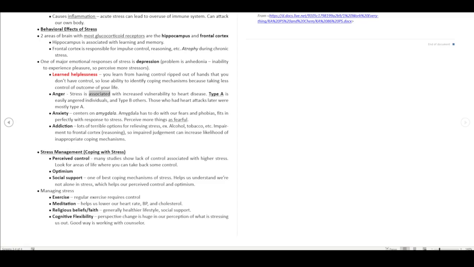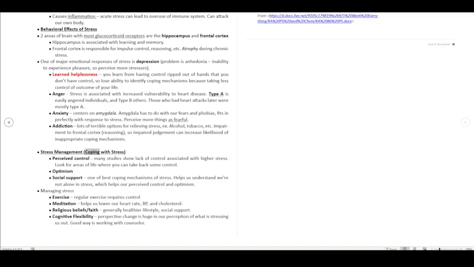Anger: stress is associated with increased vulnerability to heart disease. Type A is easily angered individuals and Type B is others. Those who had heart attacks later were mostly Type A. Anxiety centers on the amygdala, which has to do with our fears and phobias and fits in perfectly with the response to stress. We perceive more things as fearful. Addiction: there are lots of terrible options for relieving stress, alcohol, tobacco, etc. Impairment to the frontal cortex, and thus reasoning, means impaired judgment can increase the likelihood of inappropriate coping mechanisms.